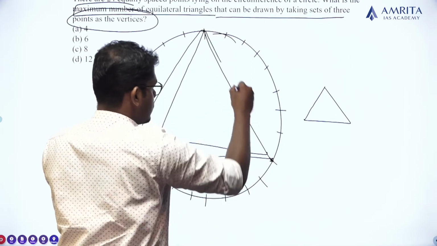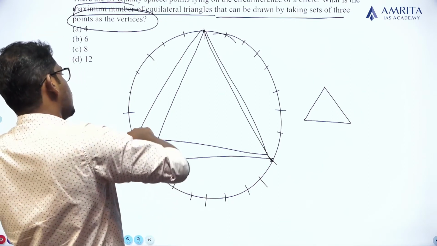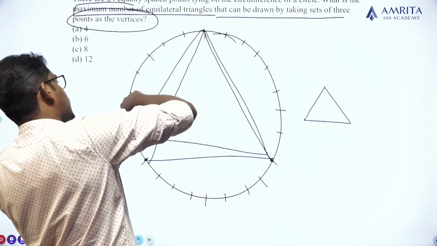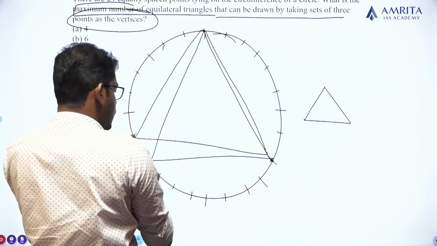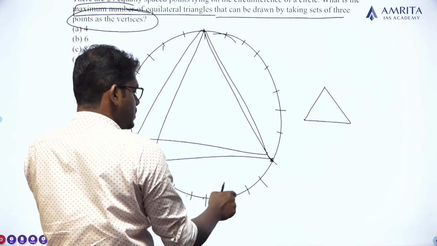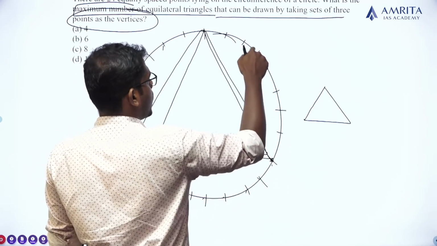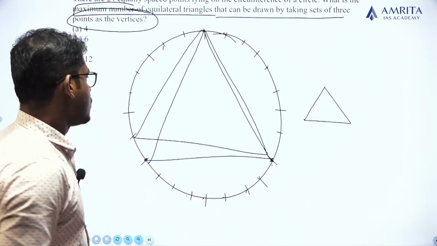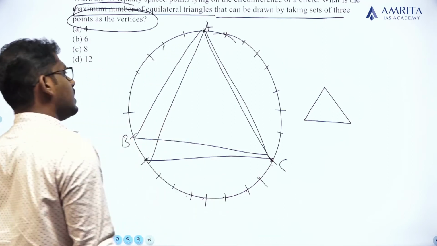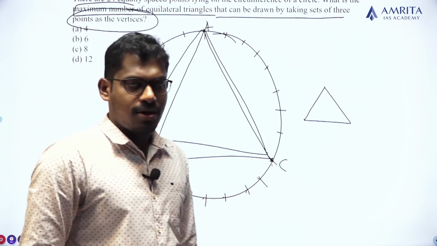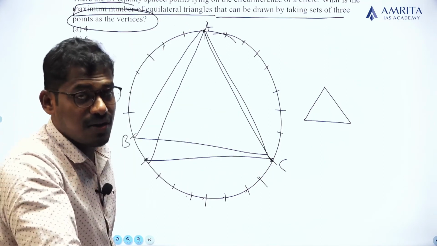If I am drawing like this, it will not be an equilateral triangle, because here the distance between the points is 1, 2, 3, 4, 5, 6. 6 points are in between them. But here 1, 2, 3, 4, 5, 6, 7, 8. 8 points are in between them. And here also 1, 2, 3, 4, 5, 6, 7. 7 points are in between them. So if I am taking the A, B, C triangle, it will not be an equilateral one because the number of points between the three vertices are different.